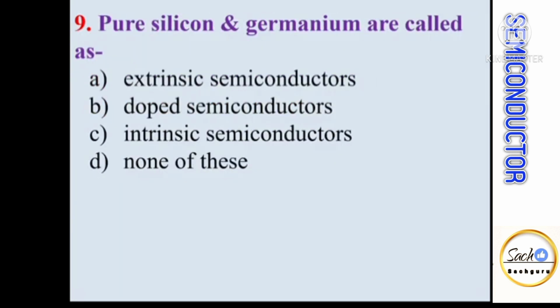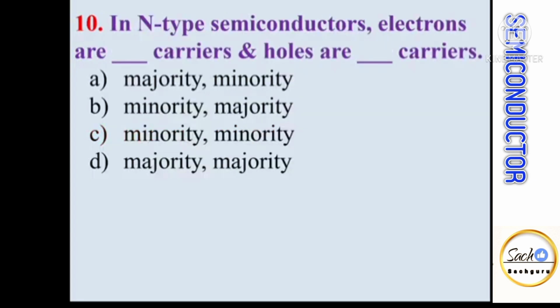Pure silicon and germanium are called as, we know that any semiconductor in its pure form is called intrinsic semiconductor. So pure silicon and germanium are also called intrinsic semiconductors. In n-type semiconductors, electrons are dash carriers and holes are dash carriers. So n-type semiconductors are formed by pentavalent impurity atoms adding to pure semiconductors, which provides a large number of electrons in the crystal structure. So electrons are the majority charge carriers, whereas holes are minority charge carriers.